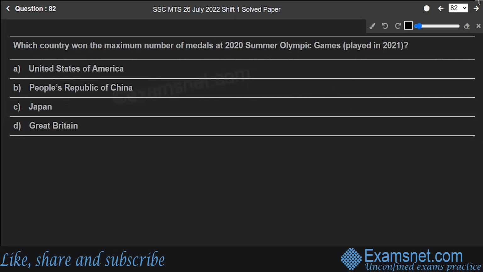Which country won the maximum number of medals at 2020 Summer Olympic Games played in 2021? United States of America, People's Republic of China, Japan, or Great Britain? Well, the correct answer is United States of America. The United States was represented by the United States Olympic and Paralympic Committee, USOPC. At 2020 Summer Olympics in Tokyo, the country finished the games with 130 medals, with most among all nations.